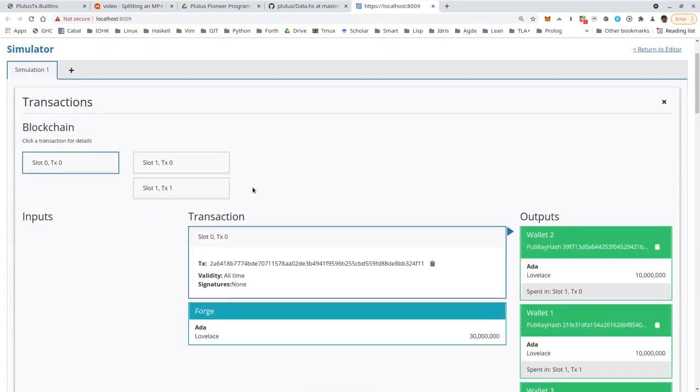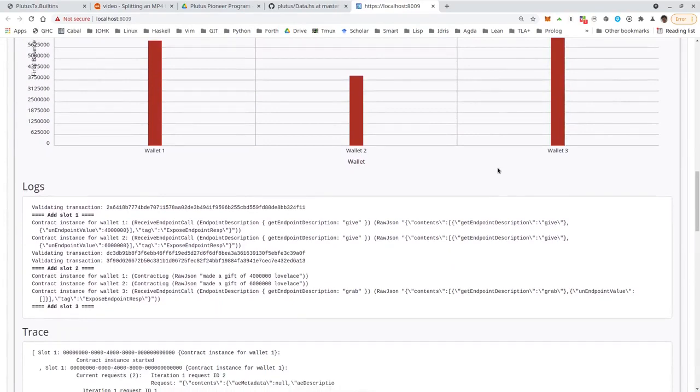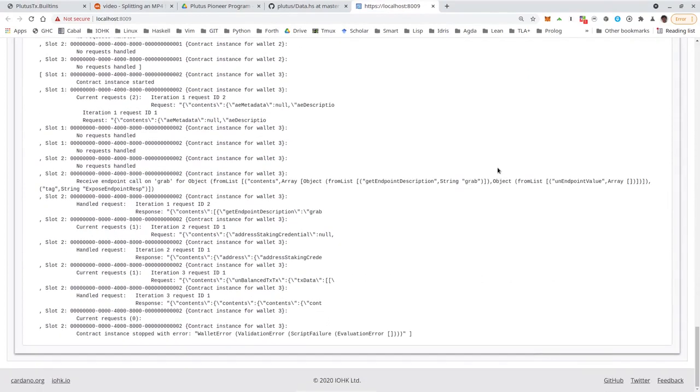Now we see we only have 3 transactions, so the grab obviously failed, which is expected. The give should still work. As before, we can send our funds to that new script address, but it should be impossible to retrieve the funds from there. And if we scroll down, we see Wallet 1 and Wallet 2 have made their gifts, but Wallet 3 was not able to grab them. And if we look at the log, we see an error here, wallet error, validation error, script failure. So we see validation failed.